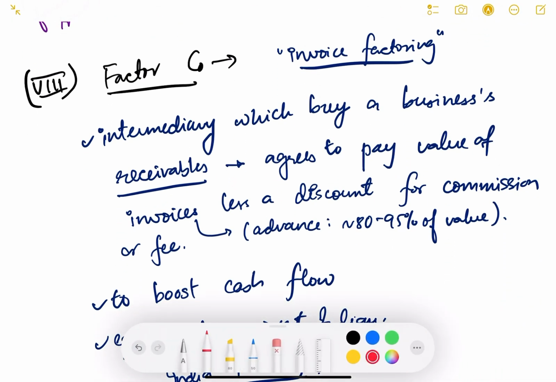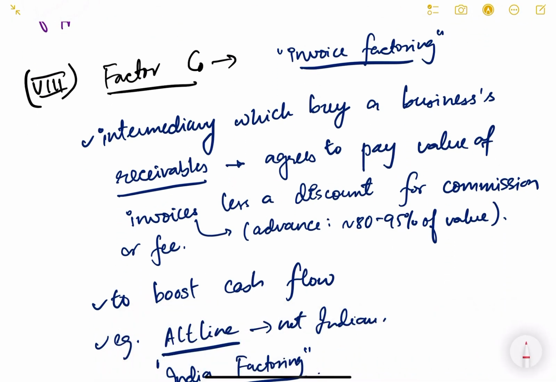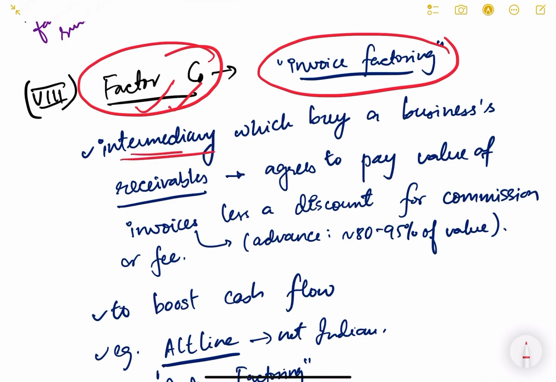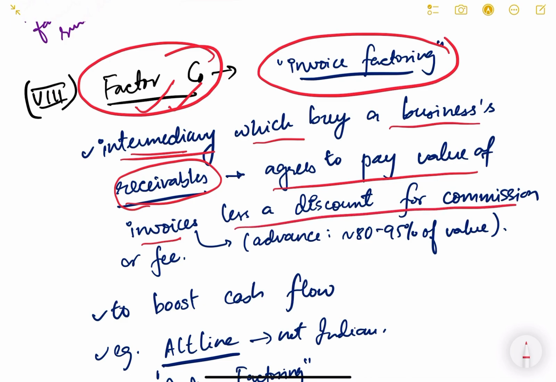Now let us come to the next type of NBFC, which is known as a factoring company. So basically the business that they do is invoice factoring. Now what is the meaning of factoring? See, it acts as an intermediary which buys a business's receivables, agrees to pay value of invoices less a discount, for commission or fee. Now I will explain to you the meaning of this.